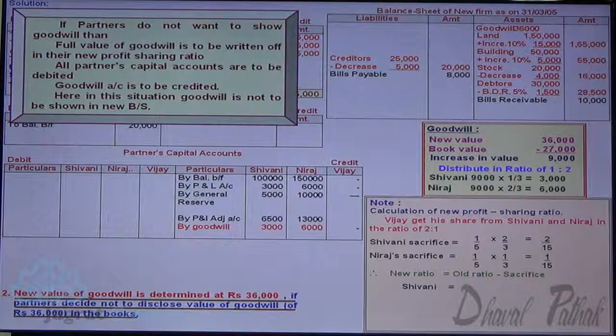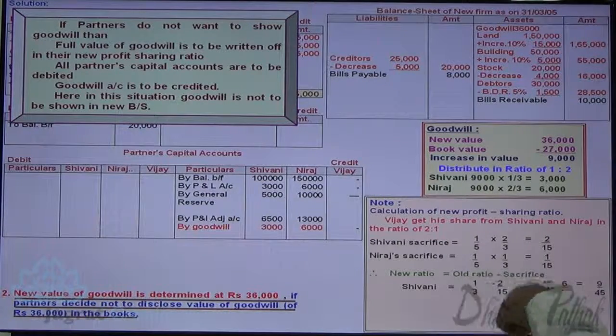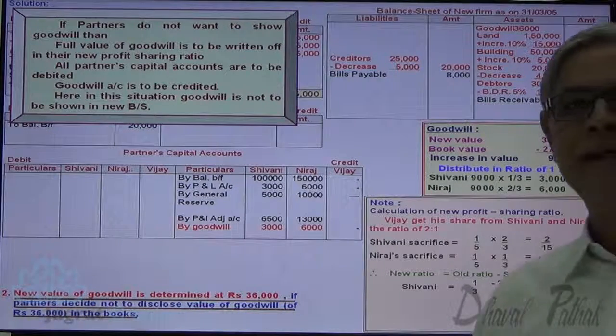Here the old share is 1/3 minus sacrifice 2/15. Making 3 fives of 15, 5 minus 2, 3/15, or the same way, you can say it is 9/45. That is the new share of Shivani, 9/45.